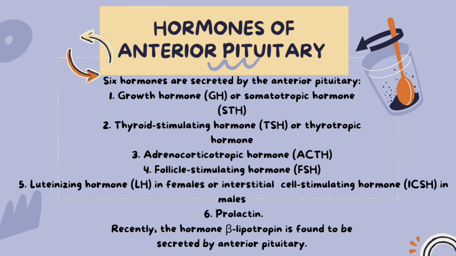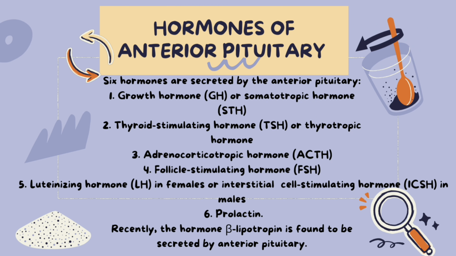6 hormones are secreted by the anterior pituitary. 1. Growth hormone, GH, or somatotropic hormone, ST. 2. Thyroid-stimulating hormone, TSH, or thyrotropic hormone. 3. Adrenocorticotropic hormone, ACTH. 4. Follicle-stimulating hormone, FSH. 5. Luteinizing hormone, LH, in females or interstitial cell-stimulating hormone, ICSH, in males. 6. Prolactin. Recently, the hormone lipotropin is found to be secreted by anterior pituitary.